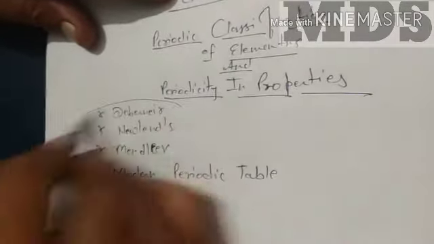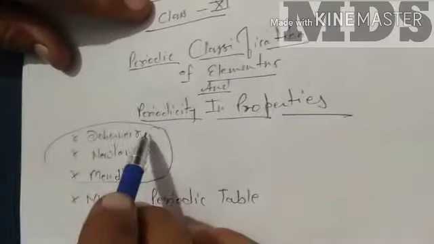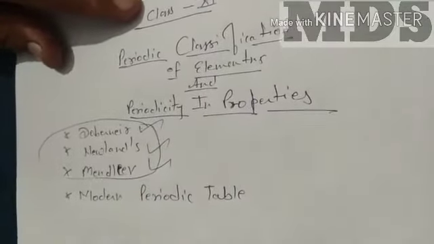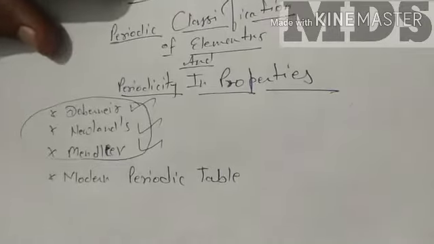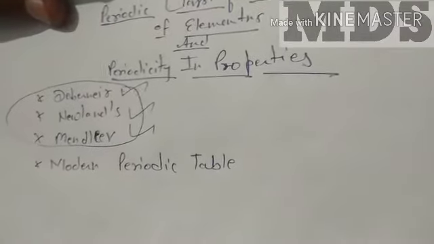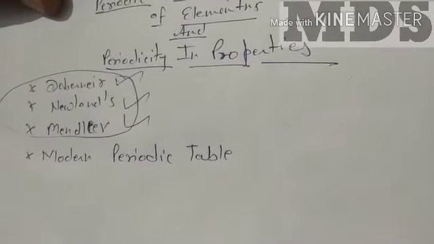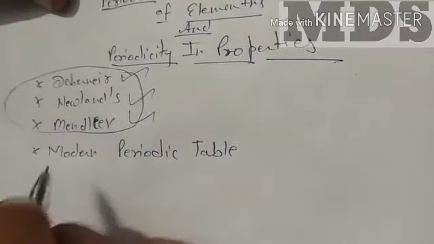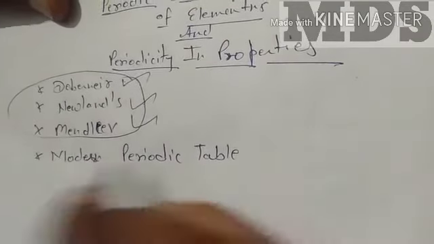The earlier classifications were named after people, but the modern periodic table is not a named classification, because a lot of people's work is involved in its formation.